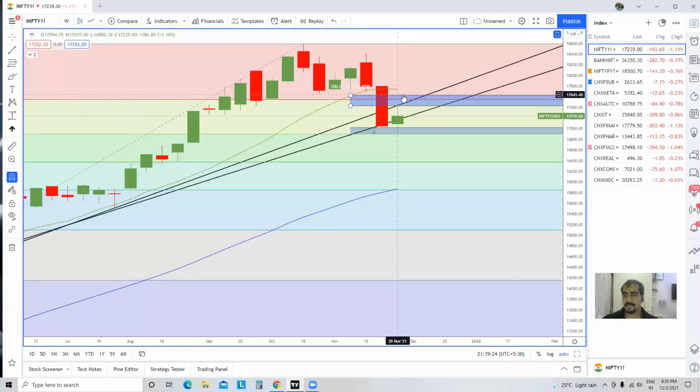The upper range is somewhere around 17,630 in Nifty futures, and on the downside it is somewhere around 16,870 or 16,850 in round figures, if you want to call it that. So it is basically stuck in a range, nothing much as I can see.